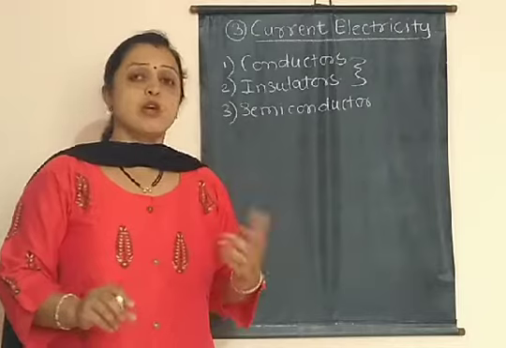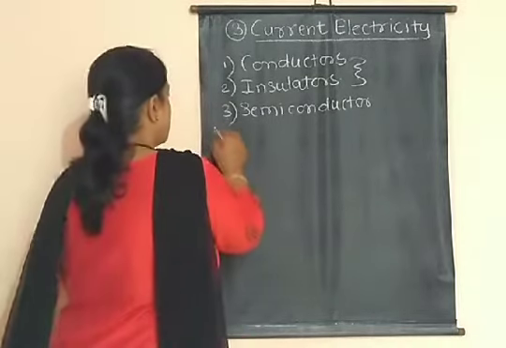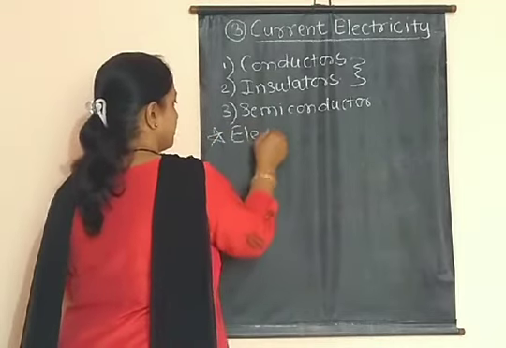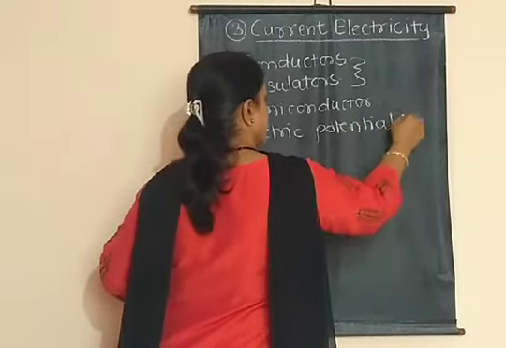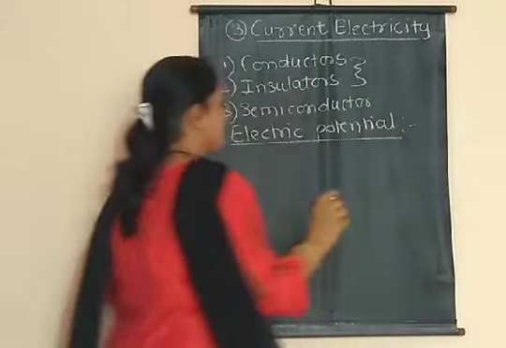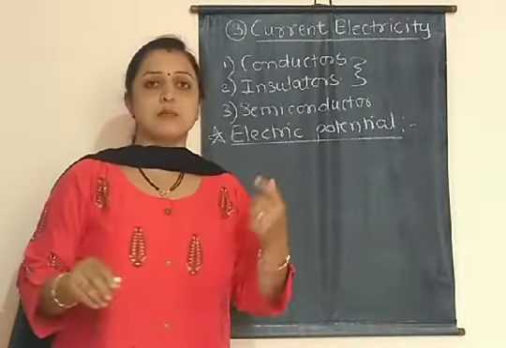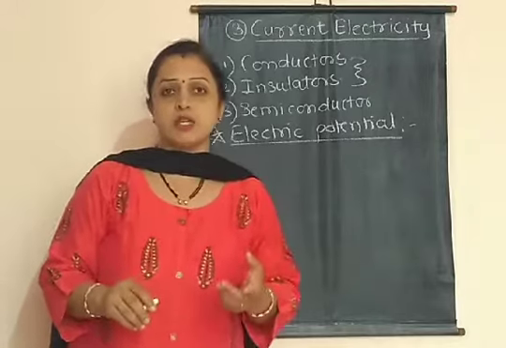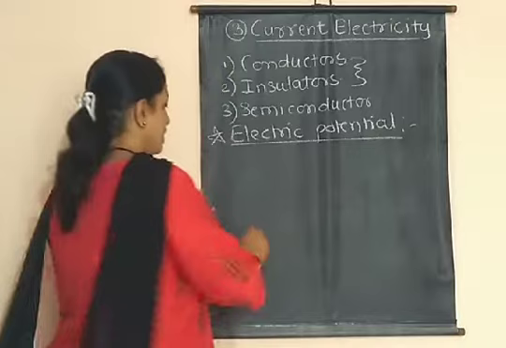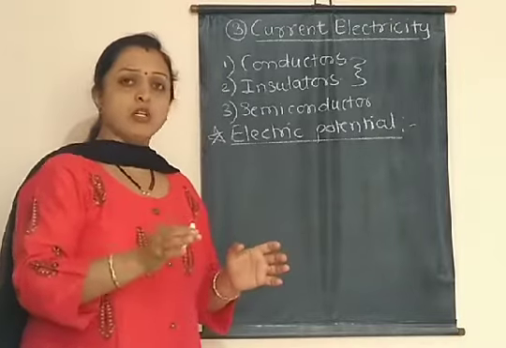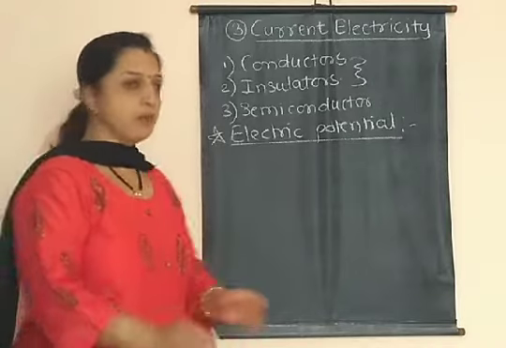Now in this lesson, the first topic that we have to study is electric potential. What do you mean by electric potential? In order to explain this concept, we have to study one simple experiment, and for that experiment we require two plastic bottles, half filled with water. One bottle we keep on a stand, at a particular height, and the other bottle we keep below it.